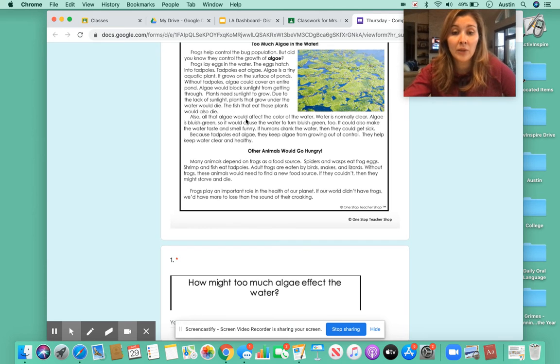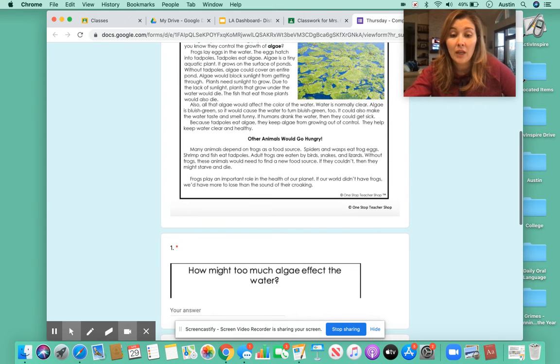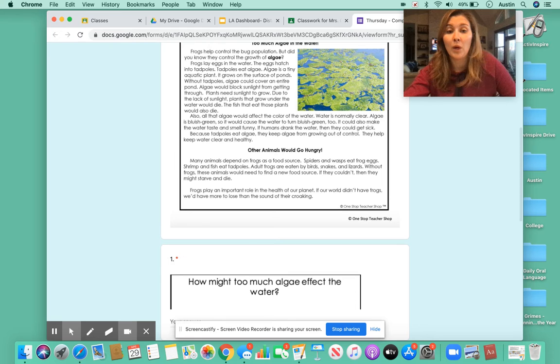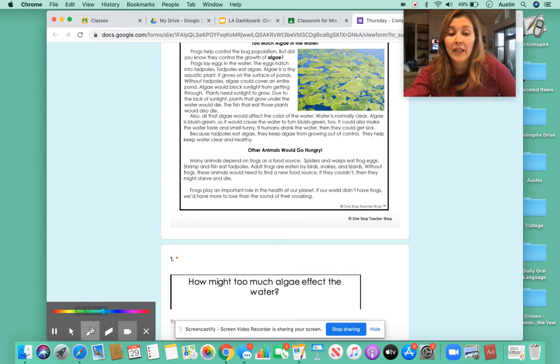Also, all that algae would affect the color of the water. Water is normally clear. Algae is bluish green, so it would cause the water to turn bluish green too. It could also make the water taste and smell funny. If humans drank the water, then they could get sick. So how might too much algae affect the water? All your answers are here. They're in here.